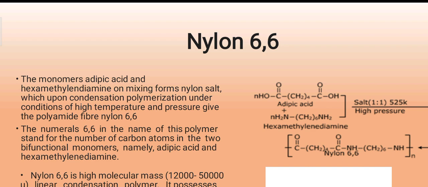Why is it called nylon 6,6? Here 6,6 stands for the number of carbon atoms in the two bifunctional monomers. And these bifunctional monomers are adipic acid and hexamethylene diamine.